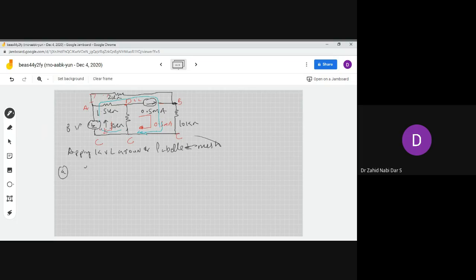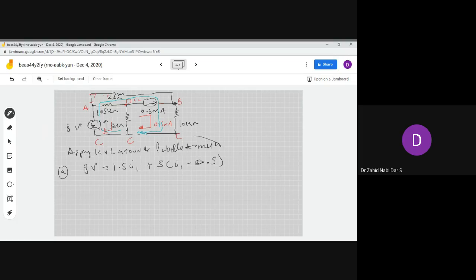So this is a voltage rise of 8 volt, and the rest are all falls. So here 1.5 I1 plus 3 into I1 minus I2, and I2 we know is 0.5, so minus 0.5 because I2 is 0.5. Now let's suppose we have to apply it to the super mesh.